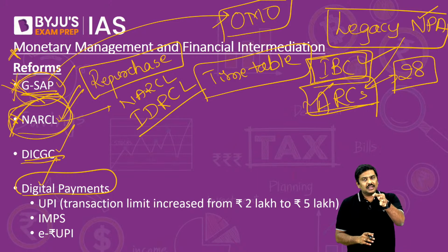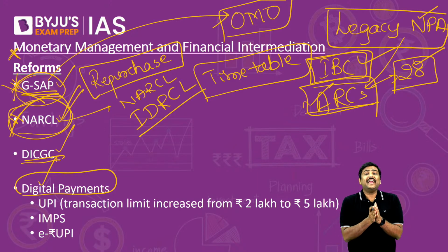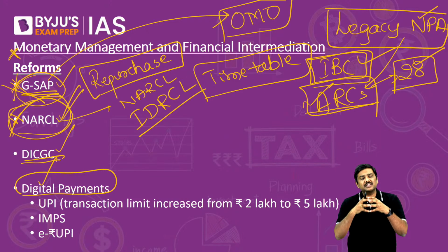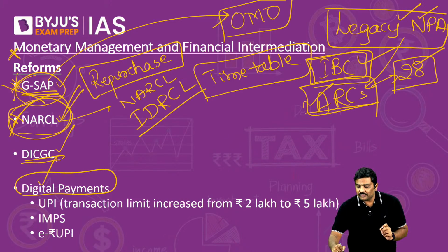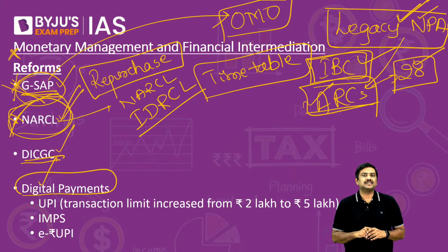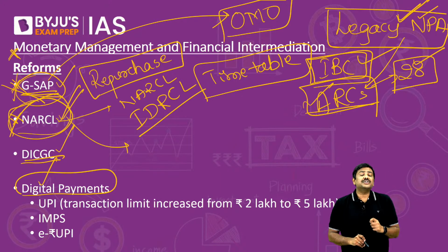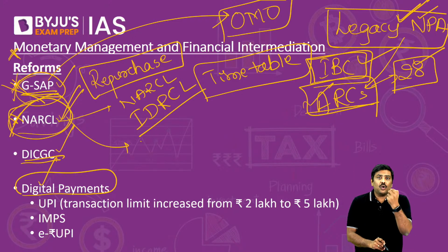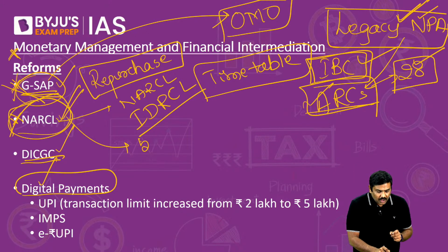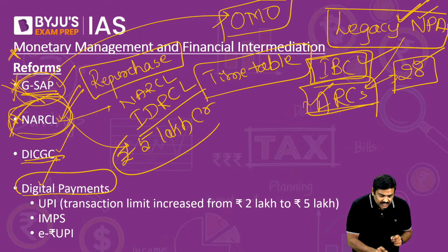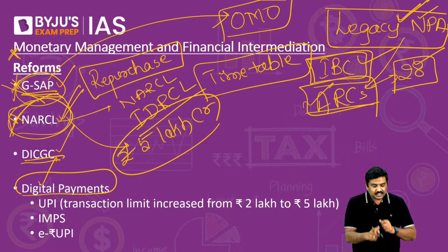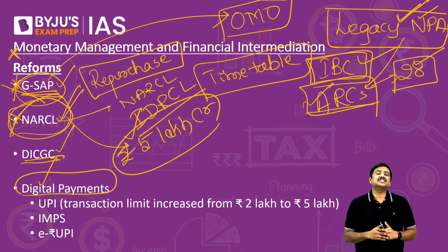But the problem is, although there are 28 ARCs in India, the capital that they have is very less compared to the value of these NPAs. That is, under NARCL, we want to provide resolution for the loans to the tune of around 5 lakh crore rupees. Is it okay? This is the amount of NPAs we want to resolve under NARCL.